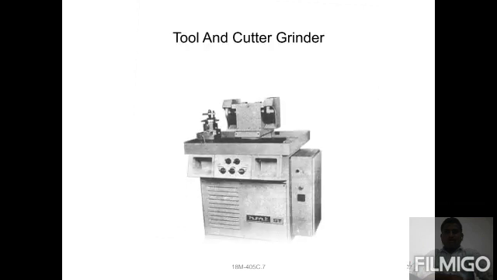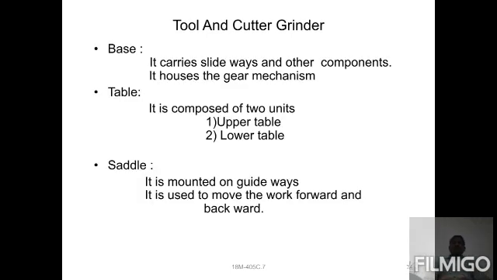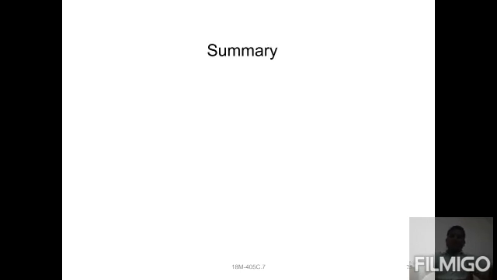Next is one more of the older methods of grinding machine. The main parts you can observe here: first is the base. The base carries the slideway and other components, and it houses the gear mechanism. The table comprises two units, an upper table and a lower table. The saddle is mounted on guideways to move in backward and forward directions only. Next, the headstock holds and drives the workpiece. Next, the tailstock supports the workpieces.